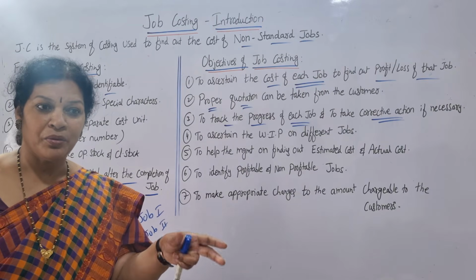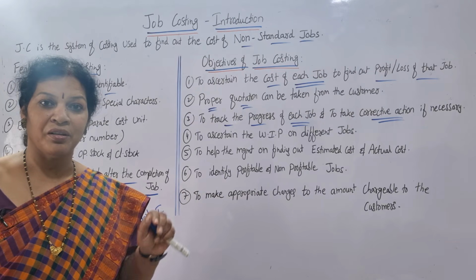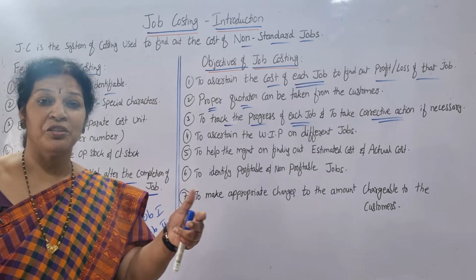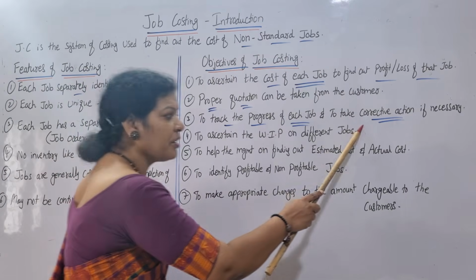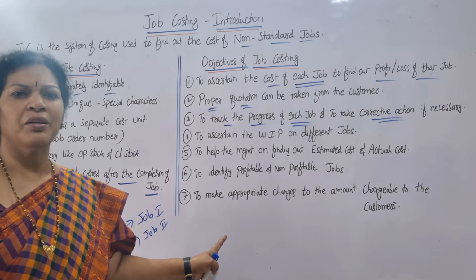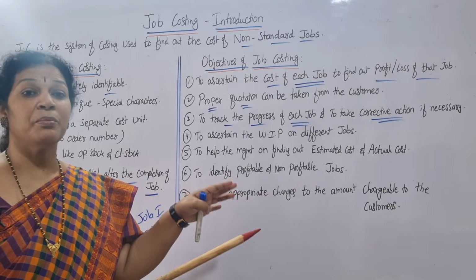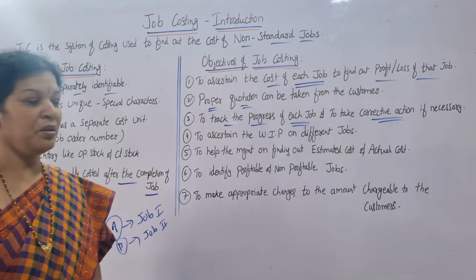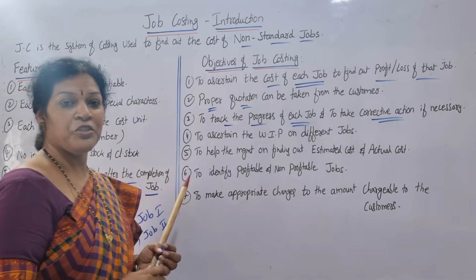If it is slow, not doing well, quality is not good, workers are not regular, something is lagging, the machine is not working well, or any problem is there, then take corrective action also. You have to track each job, because we have to deliver on time with the product customized as expected by the customer. And the next thing is to ascertain the work in process in different jobs.